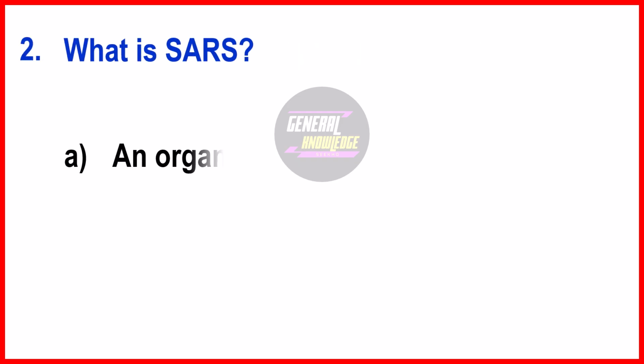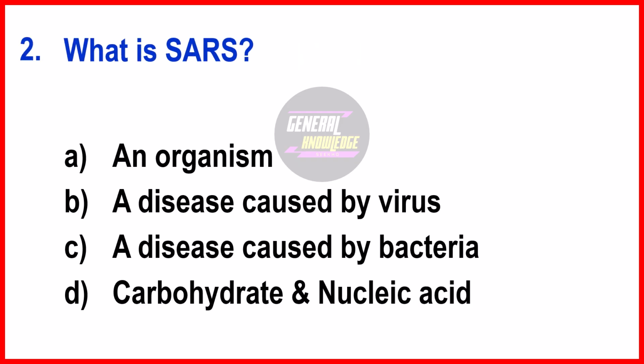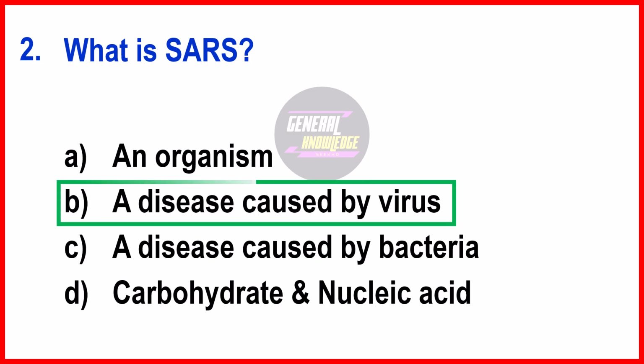Next question, what is SARS? The right answer is option B, a disease caused by virus. Severe acute respiratory syndrome is a serious viral respiratory illness caused by a coronavirus called SARS-associated coronavirus. It is related to but distinct from the virus responsible for COVID-19.